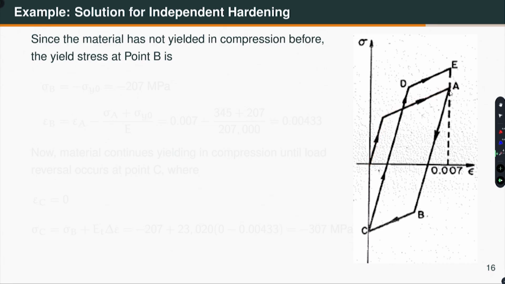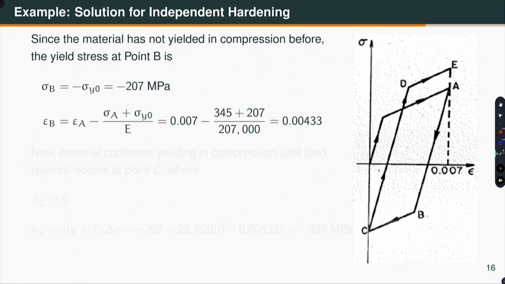Now, when I unload it, it gets unloaded and then it gets loaded in compression linear elastically until it yields at point B. What is sigma B? So, sigma B must be equal to the initial yield strength, because material does not remember what has happened in tension. Okay. So, sigma B is equal to minus sigma y0, that is minus 207 MPa.